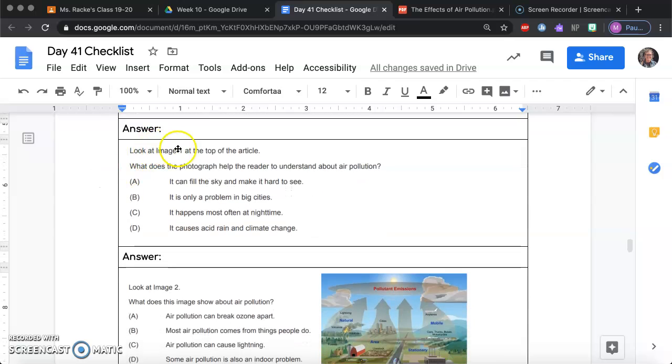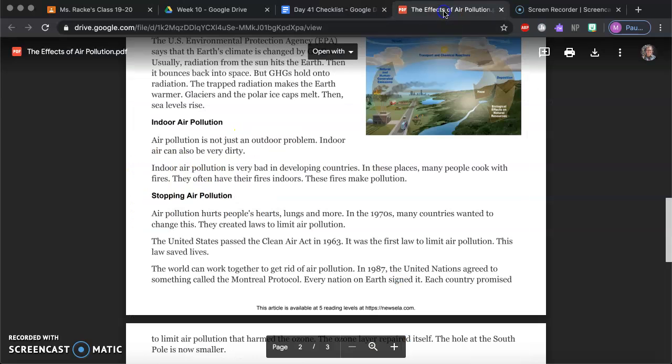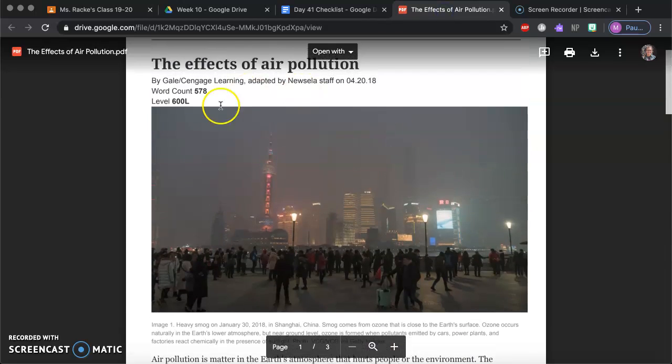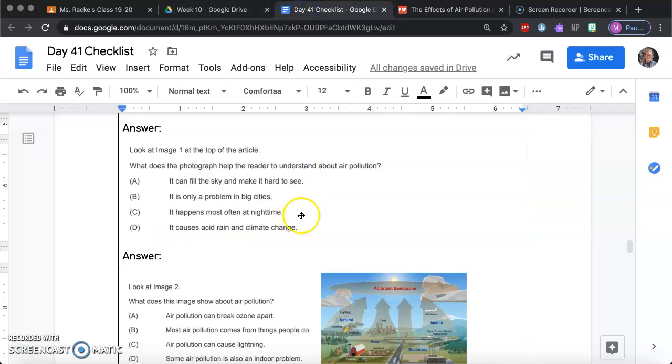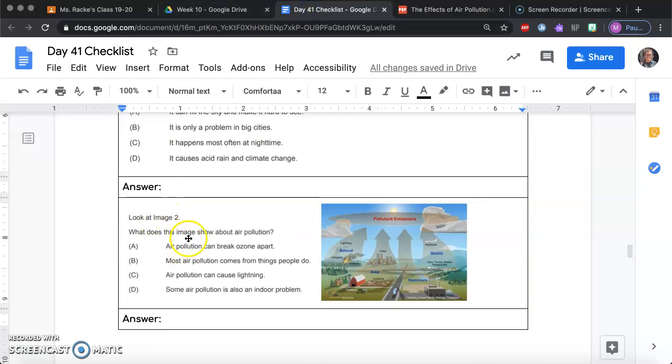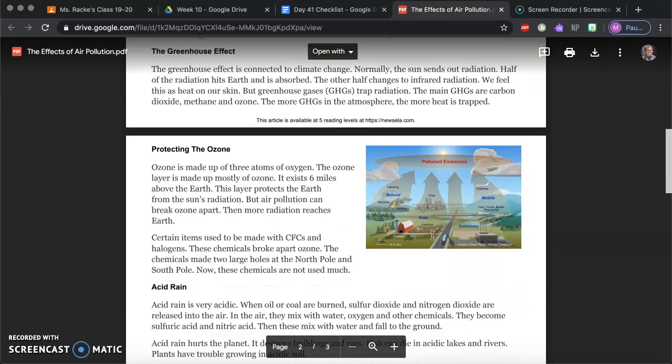Next, look at image 1 at the top of the article. What does this photograph help the reader to understand about air pollution? So, you're looking back up at this first image, image 1, and it's labeled right here, image 1. Next, look at image 2. What does this image show about air pollution? So the image is located for you right here, or you can go back in the article and it is right here.